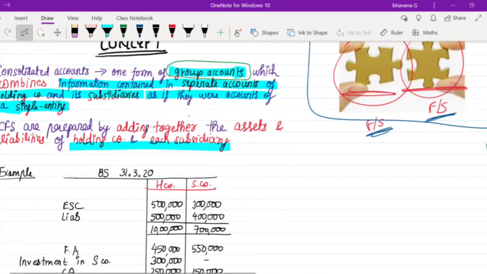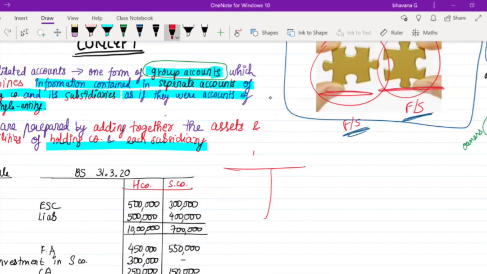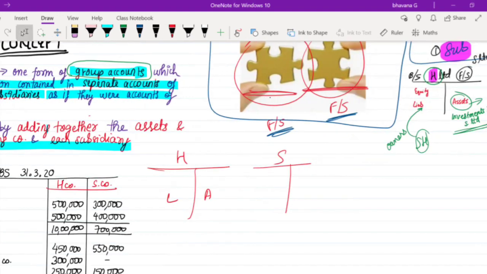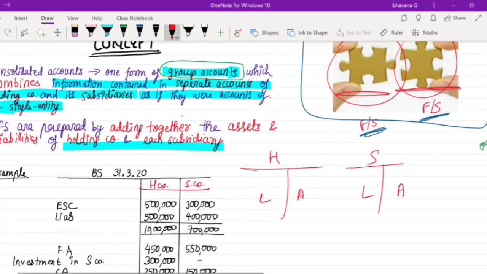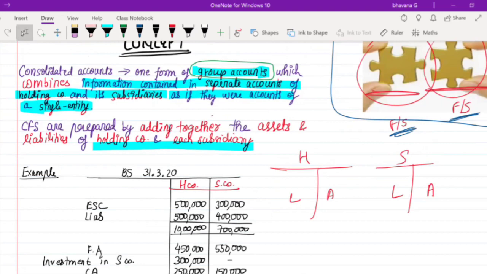See, here you have the holding company, here you have the subsidiary company. Here you have the assets of the holding company, here the liabilities of the holding company. The same way in the subsidiary company, you have the assets and liabilities. In this sentence, they tell you CFS are prepared by adding together the assets and liabilities of the holding and subsidiary company.